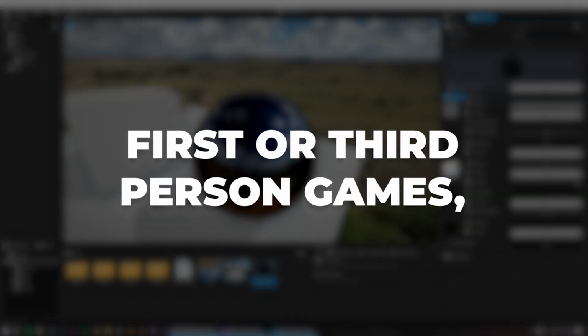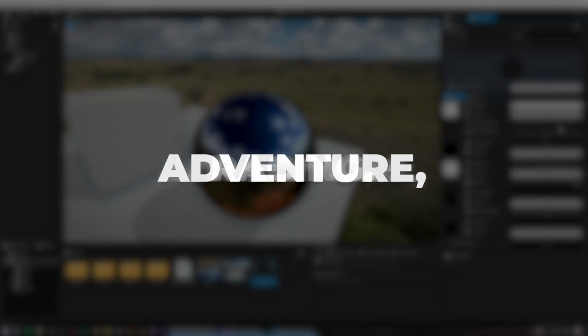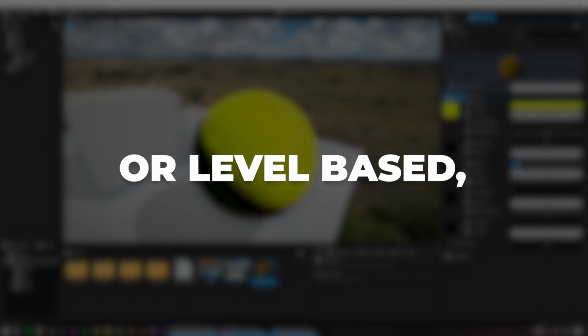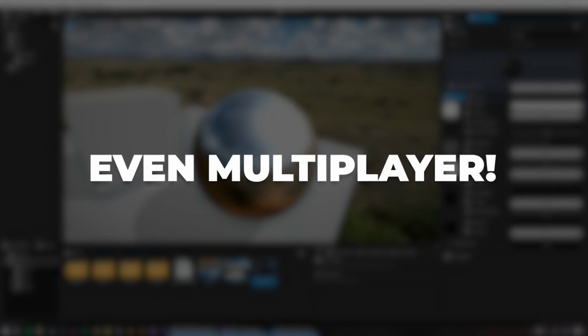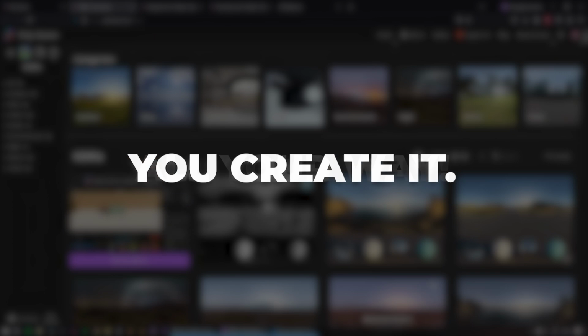First-person or third-person games, top-down, adventure, racing games, open world or linear levels, literally anything you can imagine. It even has built-in support for multiplayer games. You think it, you create it, all your way.